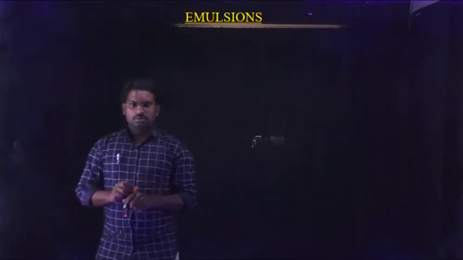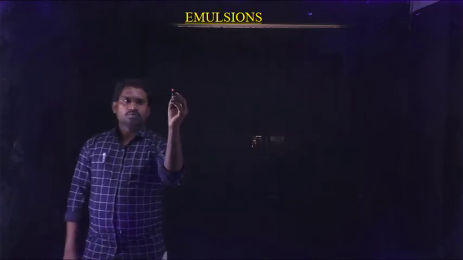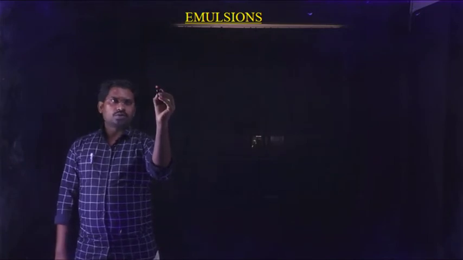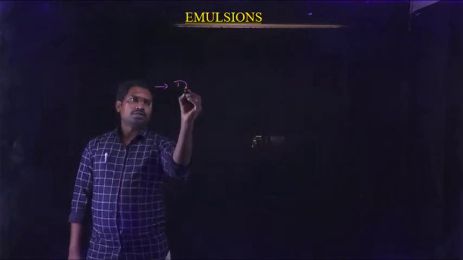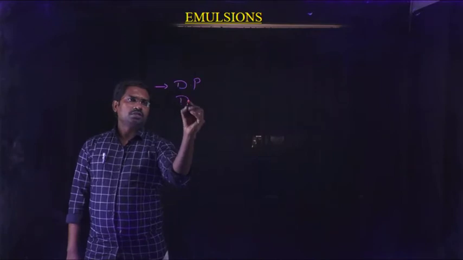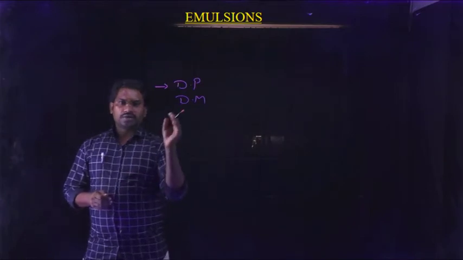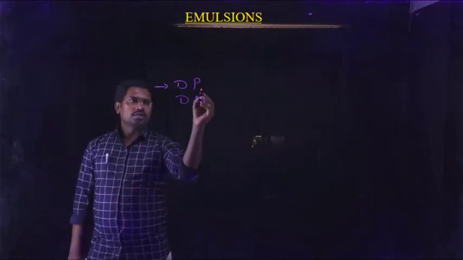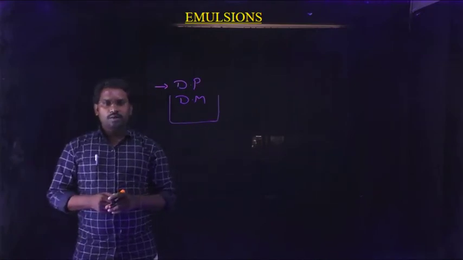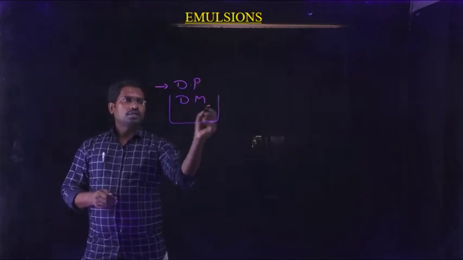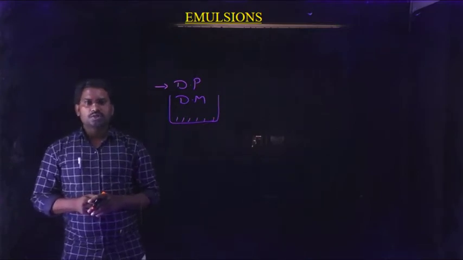What are emulsions? You know very well about colloidal solution. So what are colloids? A colloidal solution is a heterogeneous system consisting of mainly two parts, the dispersive phase and the dispersion medium. In a given colloidal solution, the fine droplets of a dispersive phase continuously distributed into the dispersion medium, that is known as an emulsion. Such a type of colloidal system is known as emulsion.